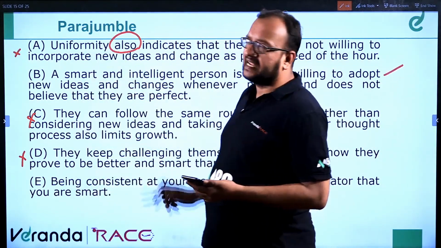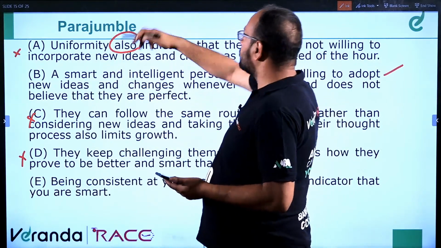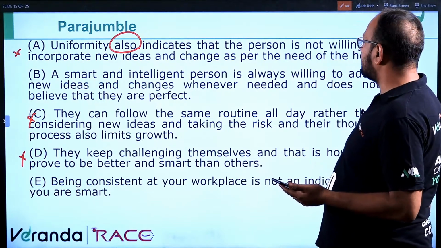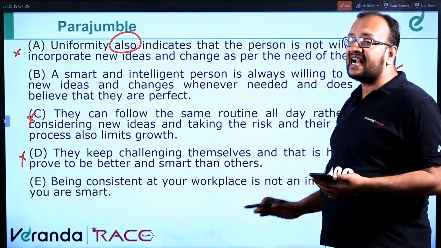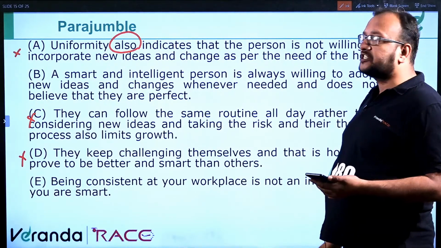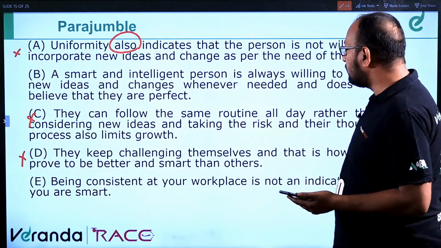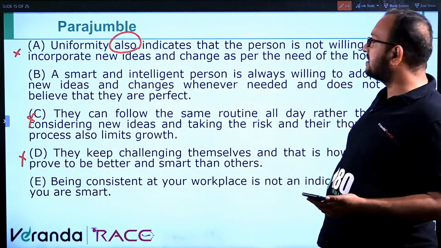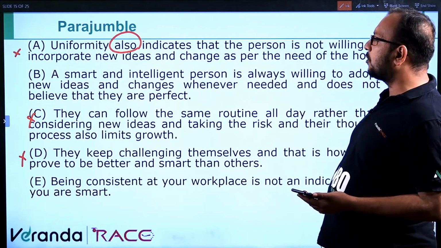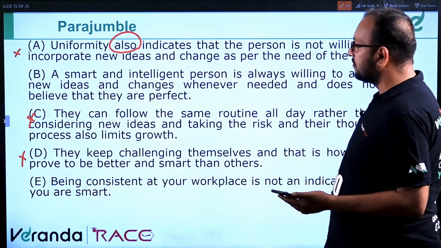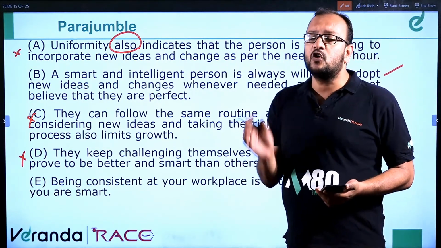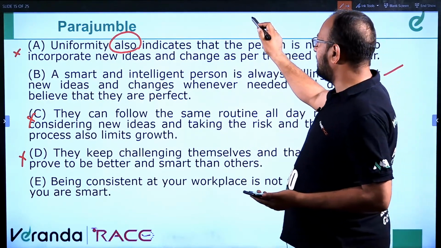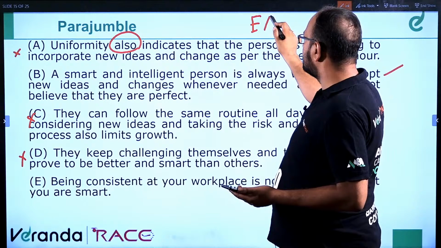See, E will be followed by A. Why? Uniformity also indicates that the person is not willing to incorporate new ideas and change as per the need of the hour, because it adds to the definition of E. Being consistent at your workplace is not an indicator that you are smart. Uniformity also indicates that the person is not willing to incorporate new ideas and change as per the need of the hour. So if you are not smart, you are not adding innovation, you are not doing improvisation. So EA will be a pair.